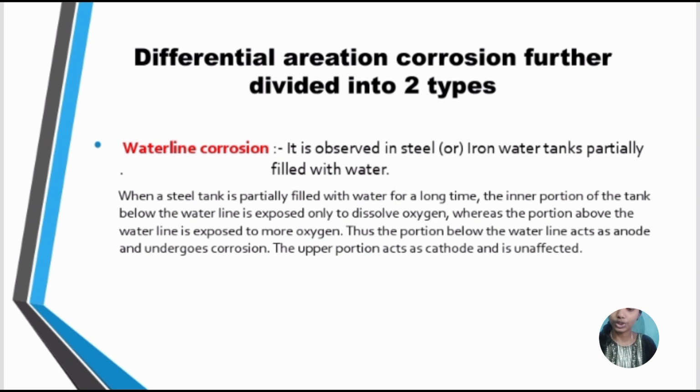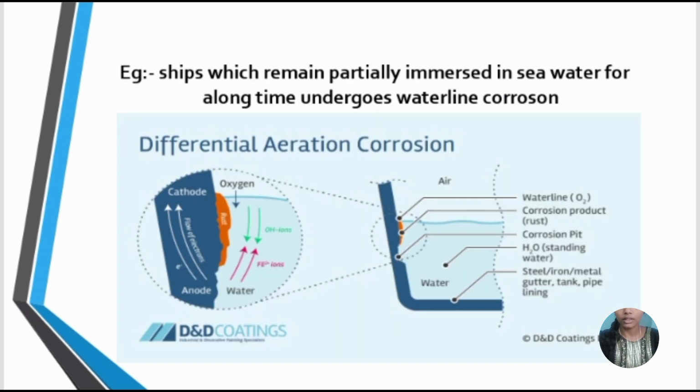Thus, the portion below the waterline acts as anode and undergoes corrosion. The upper portion acts as cathode and is unaffected. Example: ships which remain partially immersed in seawater for a long time undergo waterline corrosion.